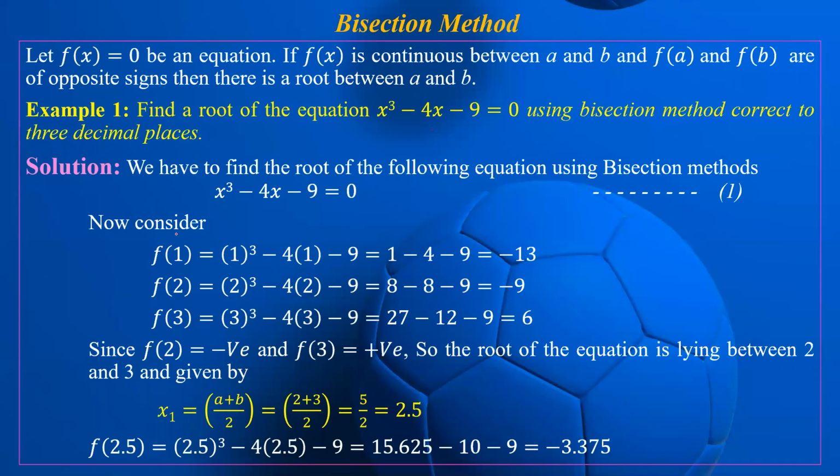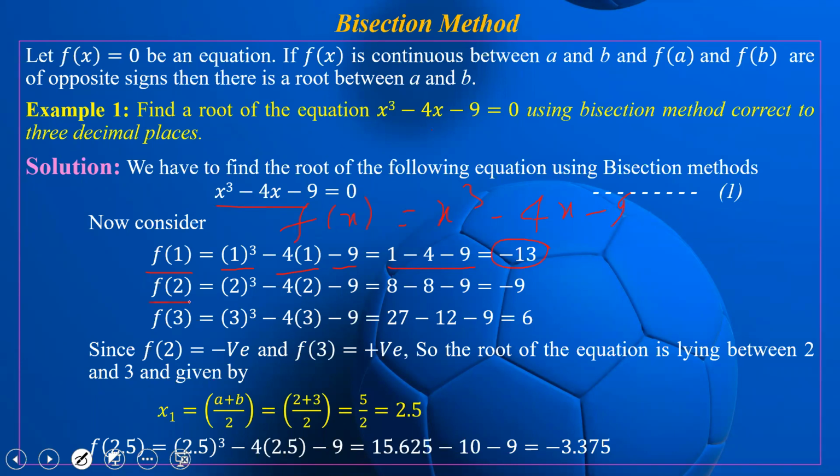First, a very important point: if you are using the bisection method, there should be two points at which the function value is negative and positive. We can choose randomly, and we can also check x equal to 0. Let us consider f of x equal to x cube minus 4x minus 9. So f of 1 is 1 cube minus 4 into 1 minus 9, which is minus 12.